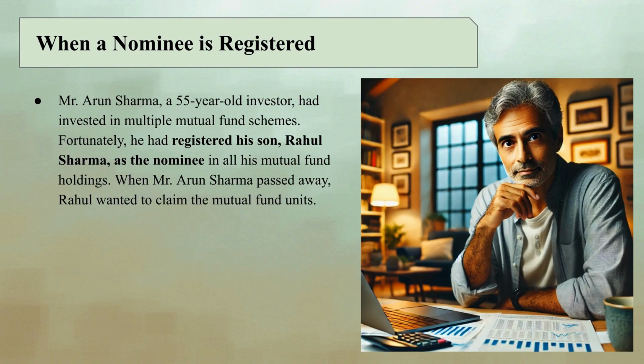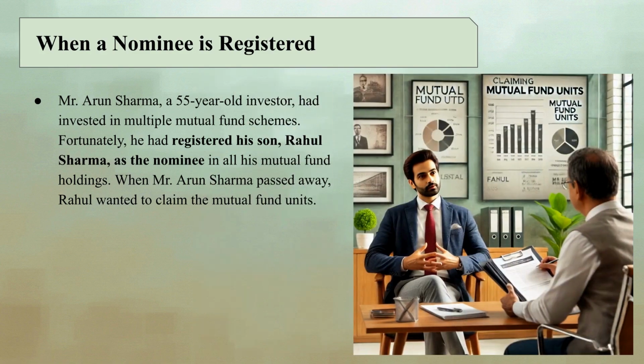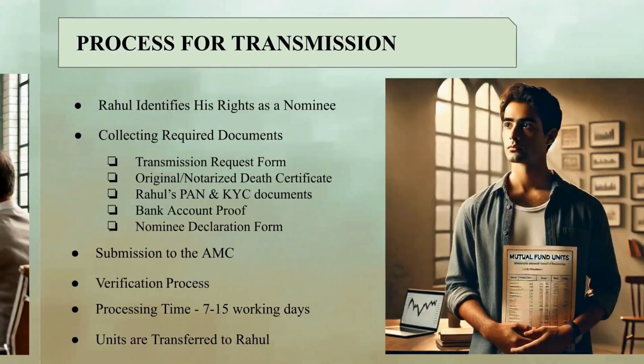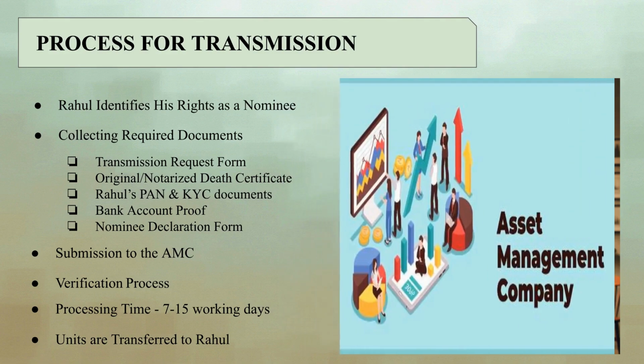Mr. Arun Sharma, a 55-year-old investor, had invested in multiple mutual fund schemes. Fortunately, he had registered his son, Rahul Sharma, as the nominee in all his mutual fund holdings. When Mr. Arun Sharma passed away, Rahul wanted to claim the mutual fund units. Process for transmission. Rahul identifies his rights as a nominee. Since a nominee is registered, the transmission process is straightforward.